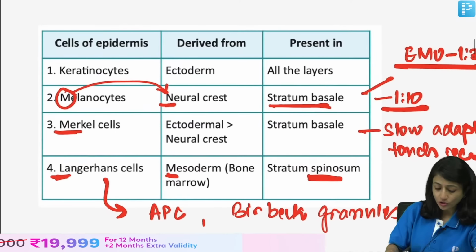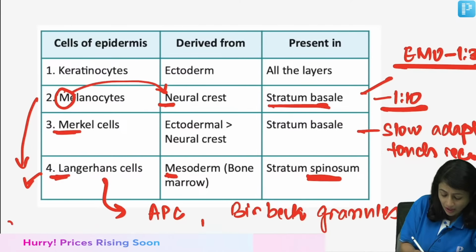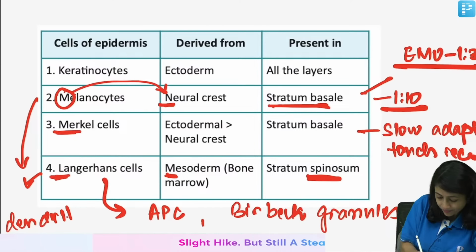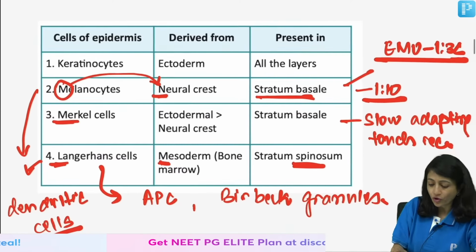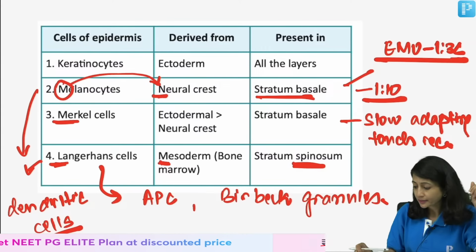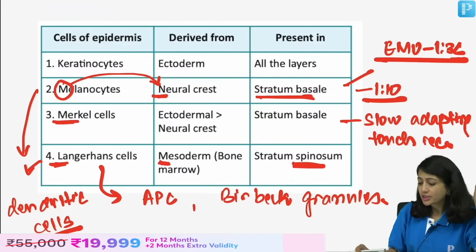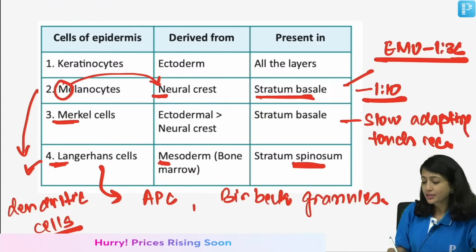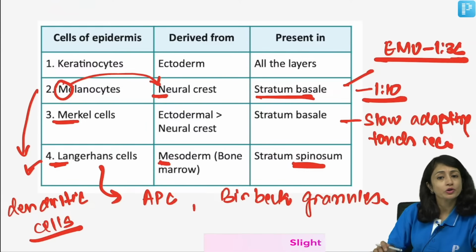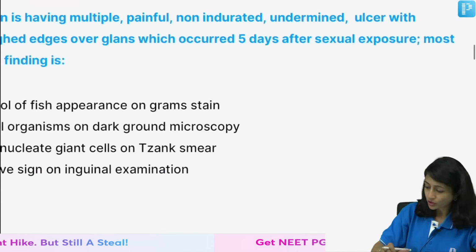Remember, both Langerhans cells and melanocytes are dendritic cells. So, these are different pieces of information which are asked in different forms, and you should know about that. Tennis racket shaped, right? So, these are the different types of cells which are present in the epidermis. You are right, in Langerhans cells, S100 and CD1a positivity are also seen. Clear? So, this is about the basics of dermatology.